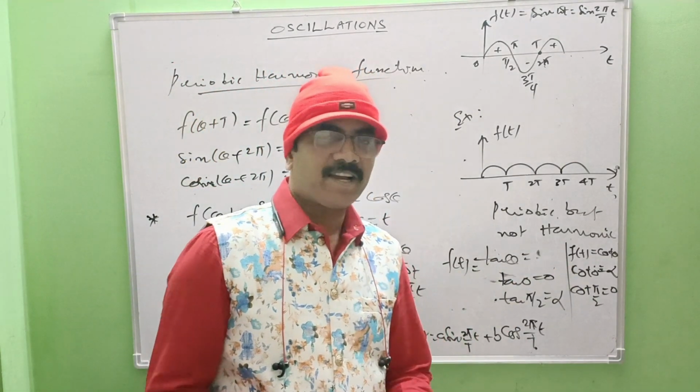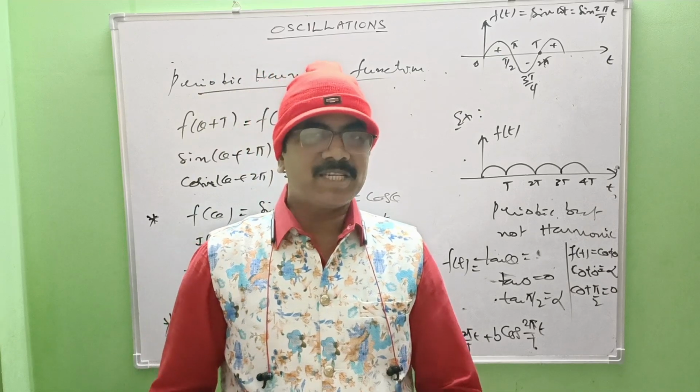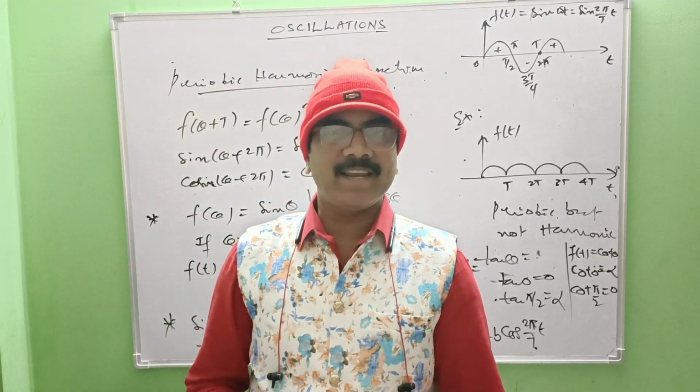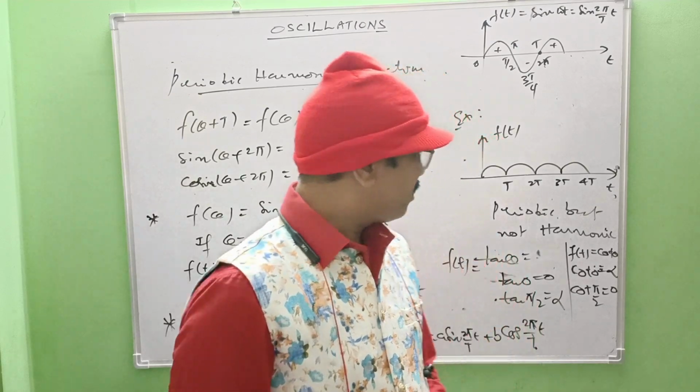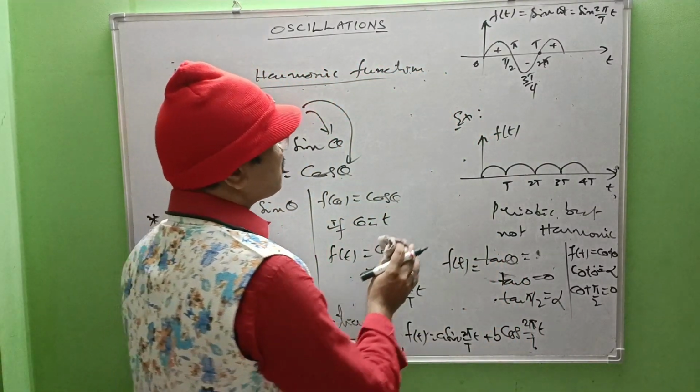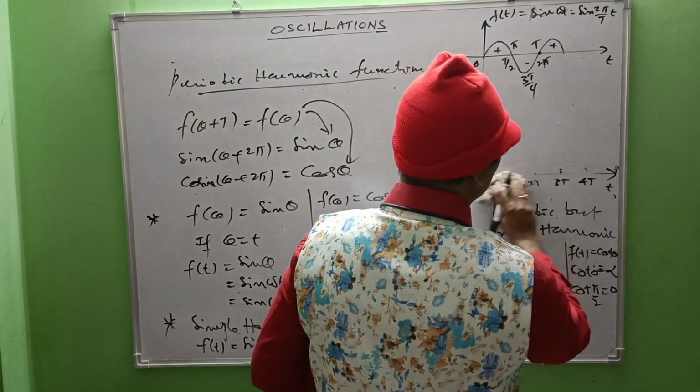So simple harmonic functions in the sense they must be represented either by sine or cosine functions and must be repeated at regular intervals. So based on these points, let us see some examples. Right?